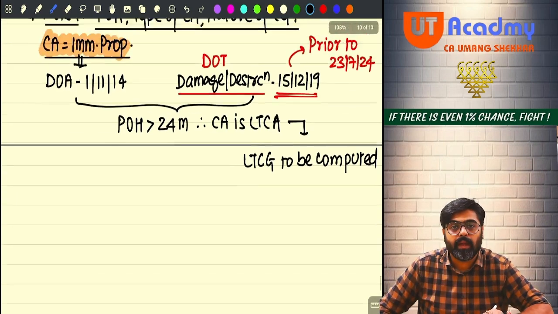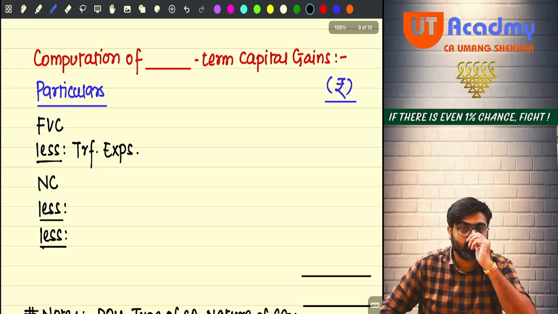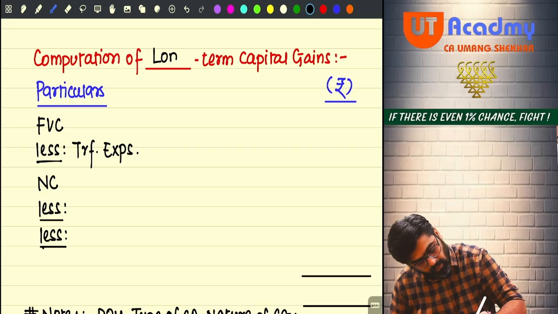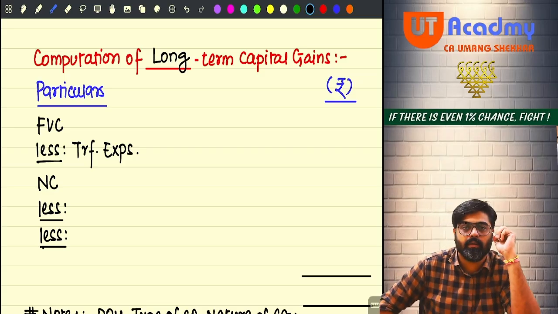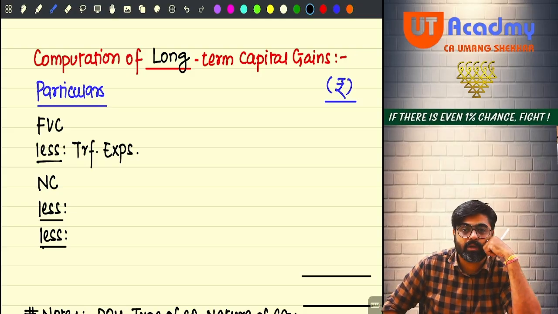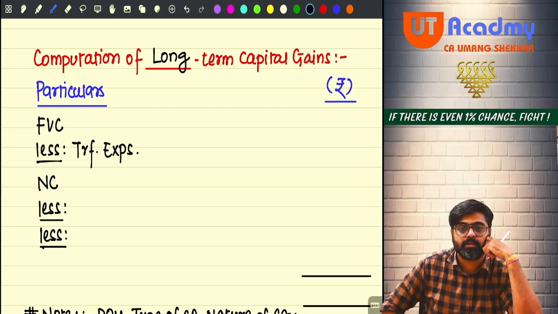So now, in your statement above, fill in the blanks is there. What type of capital gain you are calculating? Long-term capital gain. This you came to know from note number 1. Now to determine the long-term capital gain, we usually index the cost.